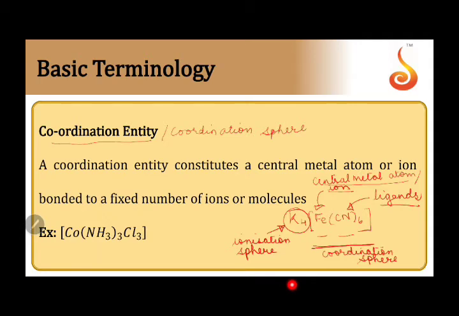A coordinate bond is formed between ligand and central metal. As we have 6 cyanide ligands here, each forming one coordinate bond, therefore Fe is forming 6 coordinate bonds here. In this example given here, there is only a coordination sphere. There is no ionization sphere.